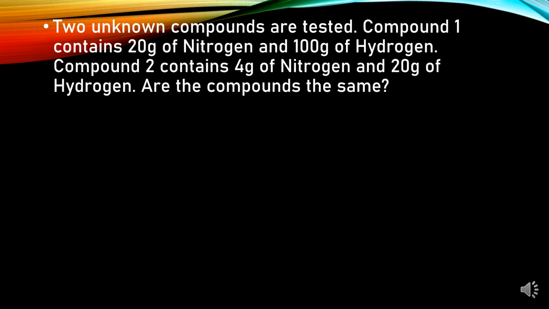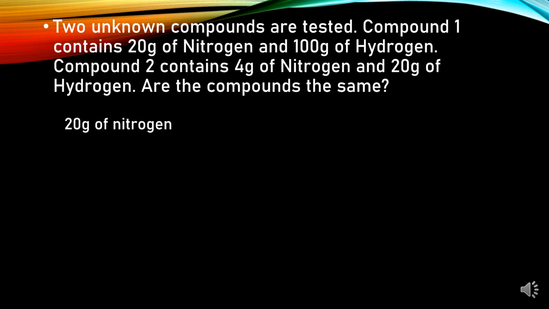Last problem. Two unknown compounds are tested. Compound 1 contains 20 grams of nitrogen and 100 grams of hydrogen. Compound 2 contains 4 grams of nitrogen and 20 grams of hydrogen. Are the compounds the same?